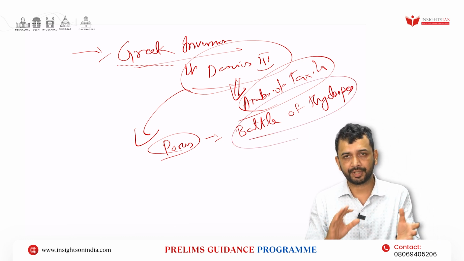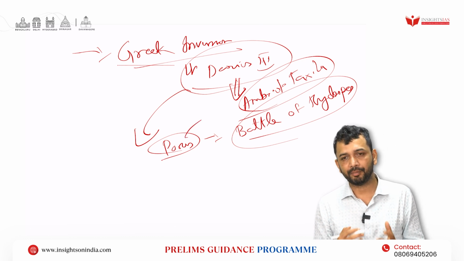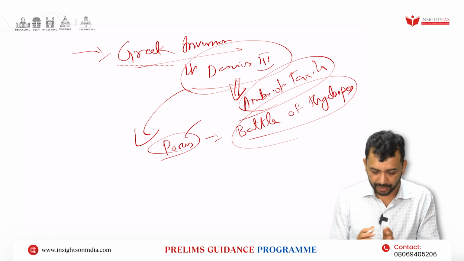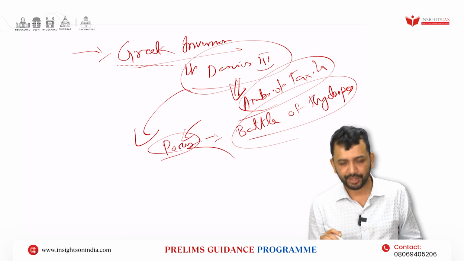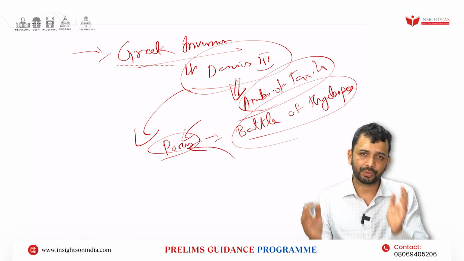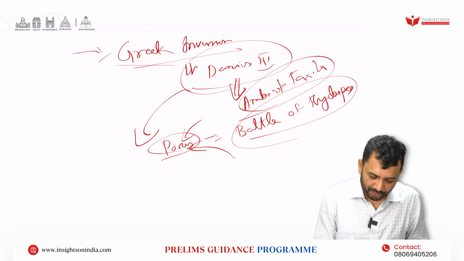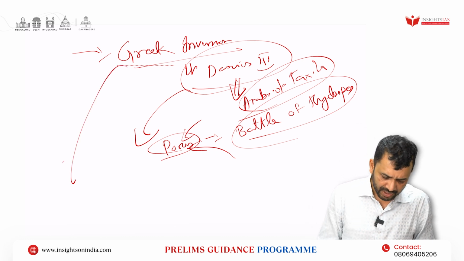The Battle of Hydaspes is related to Alexander and Porus. Looking at the bravery, the way Porus fought even against the mighty army of Alexander, Alexander was impressed and gave the kingdom back to him. That is the story of the great Porus who fought against him, right? So the question can be only about the Battle of Hydaspes, or it can be about the consequences.